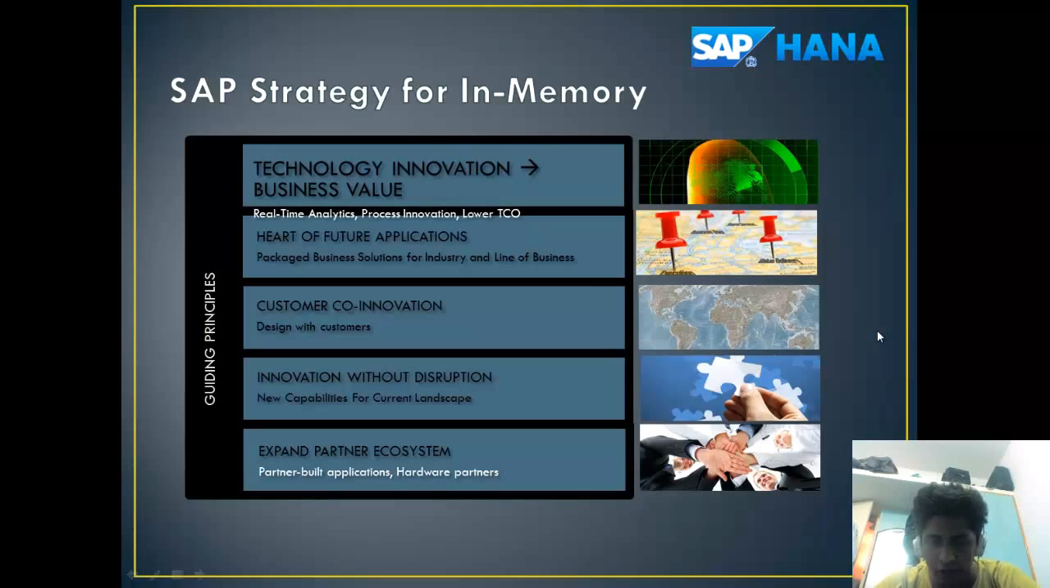Customer co-innovation, which means the designs are made with the customers. The customers can make their own changes in the products, which can be delivered to them on time. Innovation without disruption, which means the current scenario need not be disturbed for the innovation to take place. New capabilities for the current landscape are possible. Expand partner ecosystem: partner-built applications, hardware partners or software partners can be easily expanded with in-memory computing using SAP HANA.